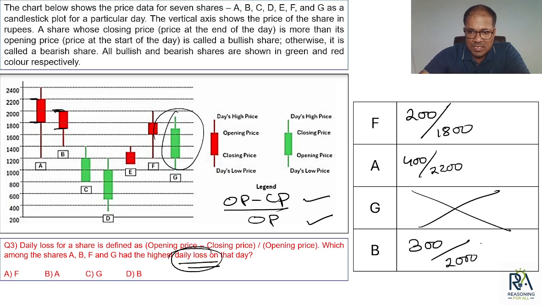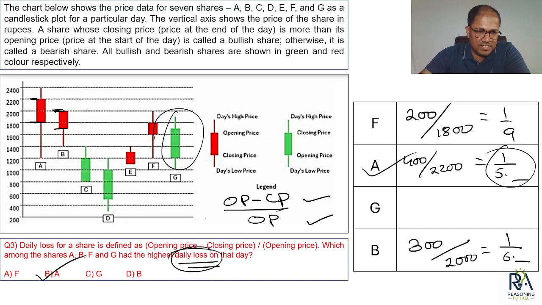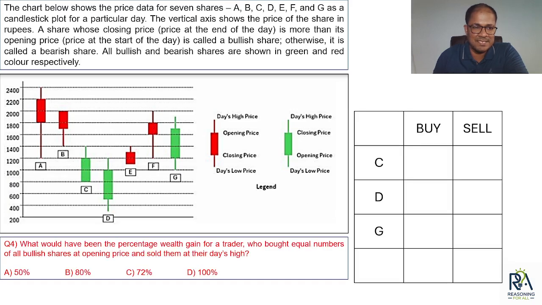It's asking which is the highest. Now this is clearly 1 by 9, this is clearly 1 by 5 point something, and this is clearly 1 by 6 point something. Which is highest? 1 by 5 point something, right? So that is A, that is option B over here. Clear? Very easy set till now. Calculations. The only thing in this kind of sets is how quick can you be with accuracy? Not that you go quick and everything goes wrong. Quick with accuracy.